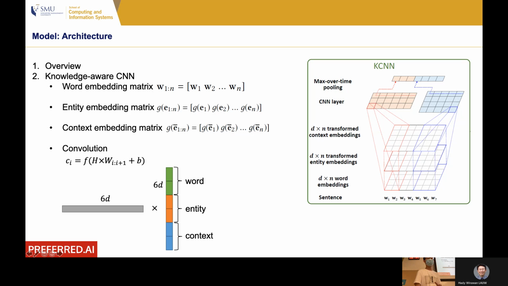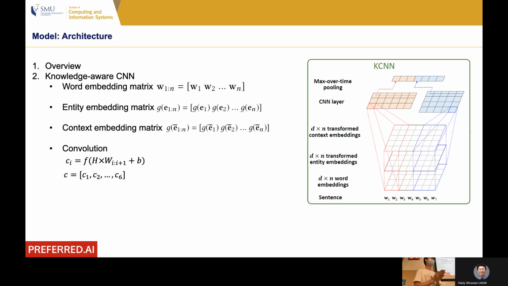And we also add a bias B. And we use a nonlinear activation function f to transform them into another single real value. We call it Ci. So this is why in this figure we can see from this red filter, we output a Ci value.